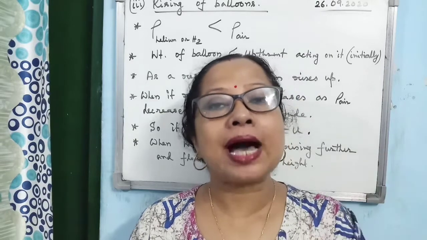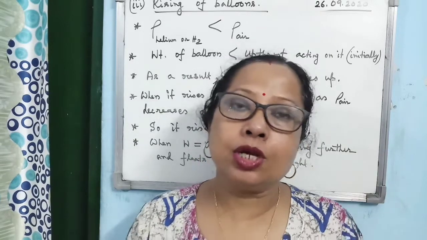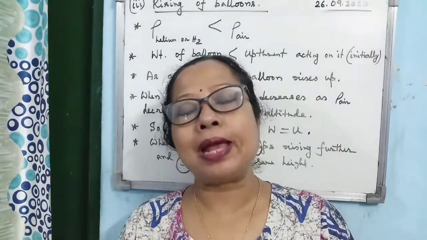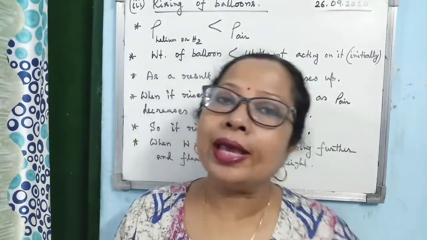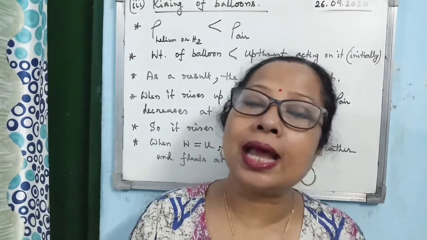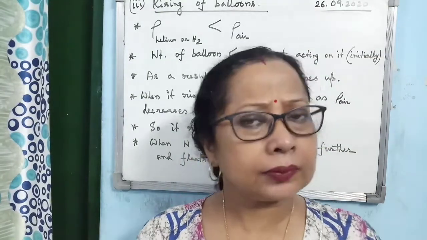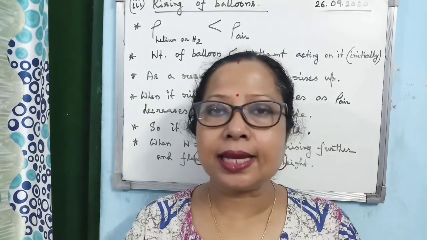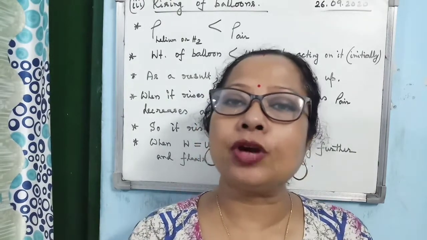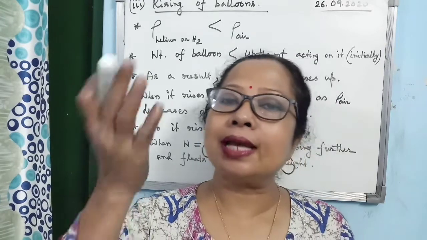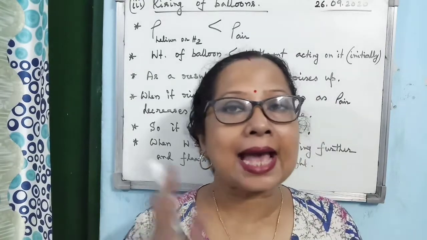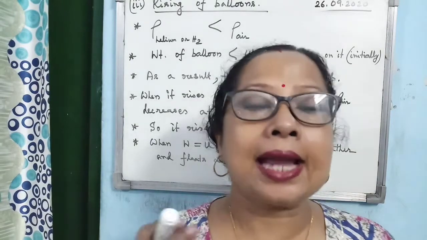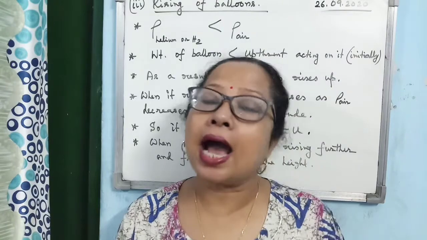So in the ultimate case, the weight is much smaller than the upthrust. As a result, what will happen? Upthrust is acting in the upward direction, so the balloon will start rising up. Now when the balloon starts rising, what will happen to the upthrust? Upthrust is the volume of the displaced air multiplied by the density of air into g. When the balloon rises up, g as well as the density of air decreases. The density of air and the value of g decrease at higher altitudes.